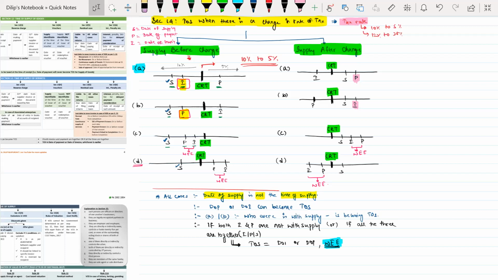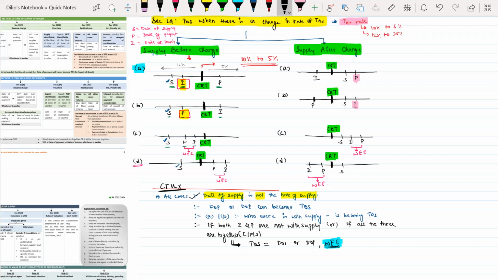For case 4, the provision is telling the supply is made before change and the invoice is after change and also the payment is after change, then the time of supply will be the date of invoice or date of payment, whichever is earlier. So if I want to tell you the crux or conclusion of this point, the date of supply is never becoming the time of supply. In all the cases, the date of supply will never become the time of supply.